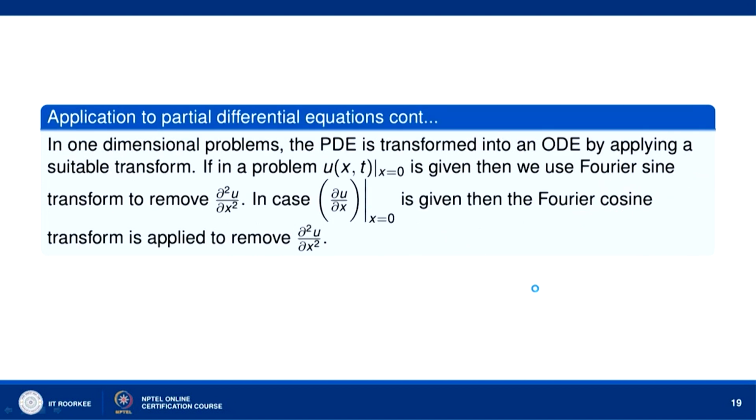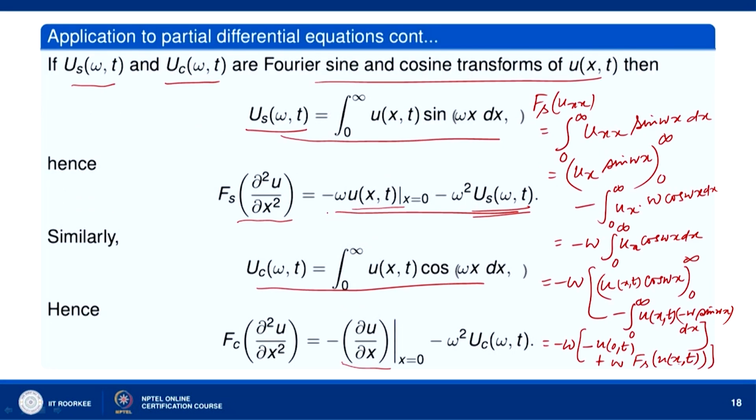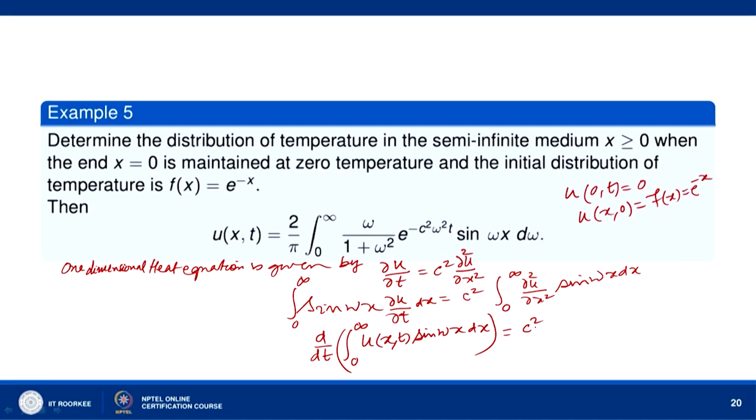So we have seen Fourier sine transform of u_xx is given by omega times u(x,t) at x equal to 0 minus omega square u_s(omega,t). u(x,t) is equal to 0 when x equal to 0. So it reduces to minus omega square u_s(omega,t). Okay.